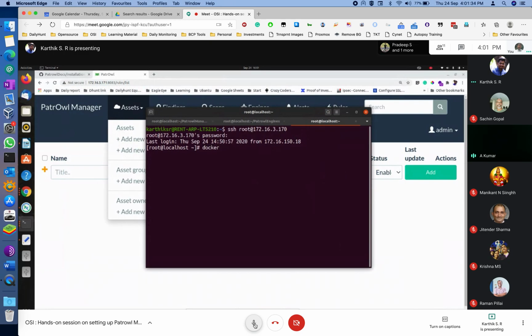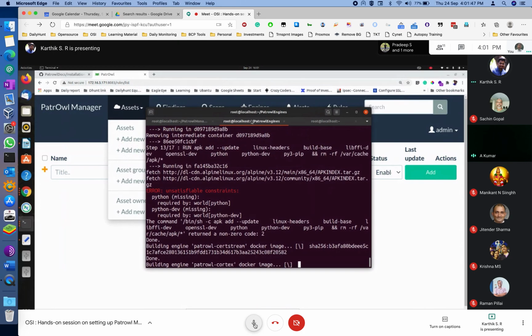Check the current terminal where you have executed those Docker statements. Building Patrol Cortex Docker engine. So it is still just in the build state.